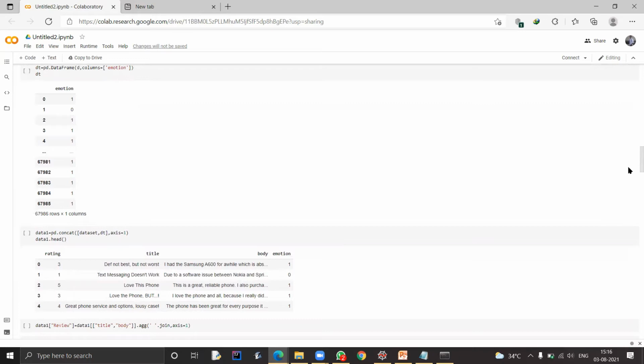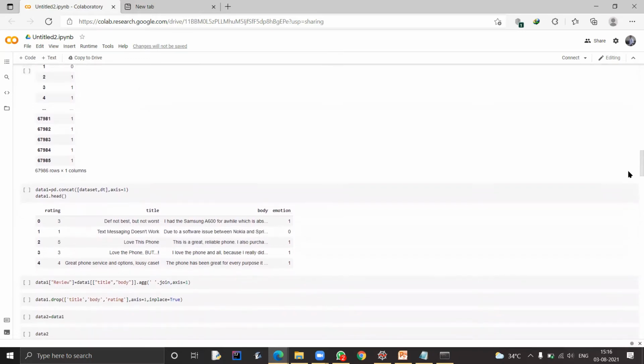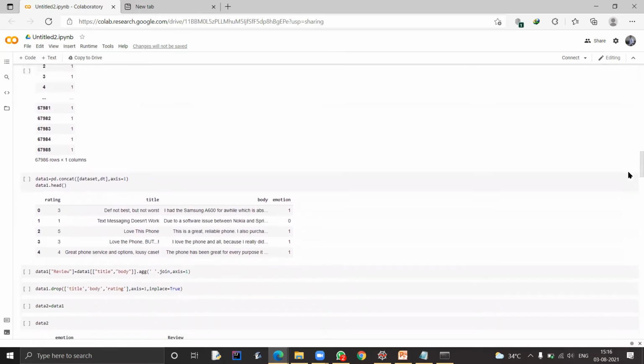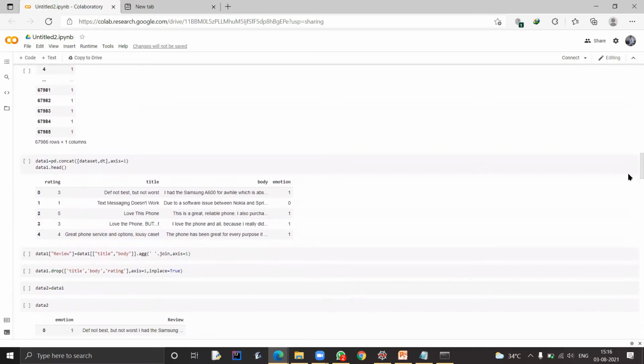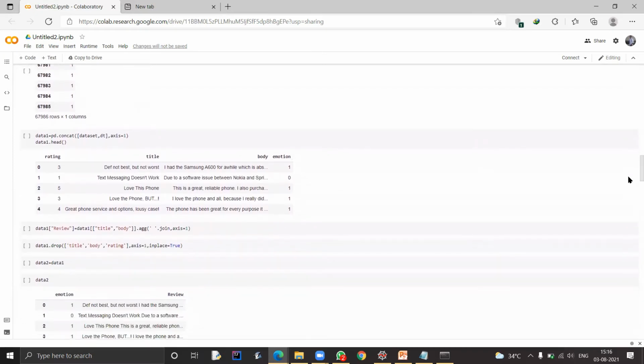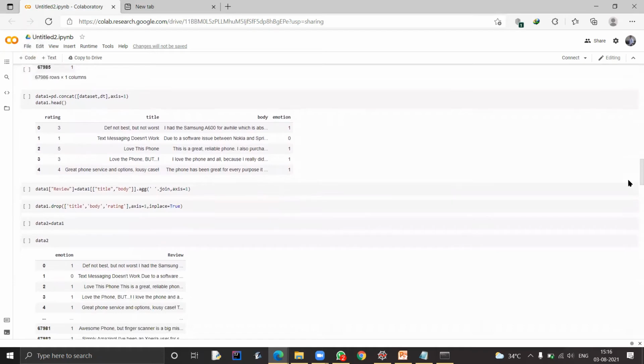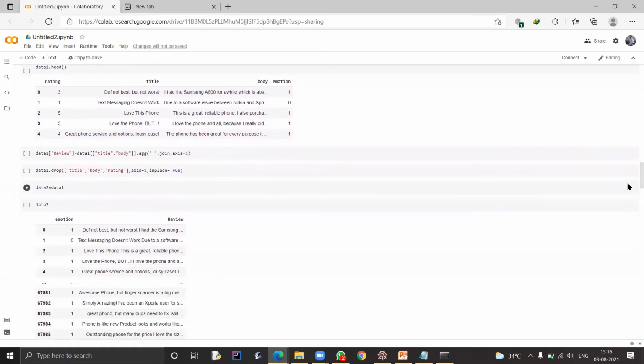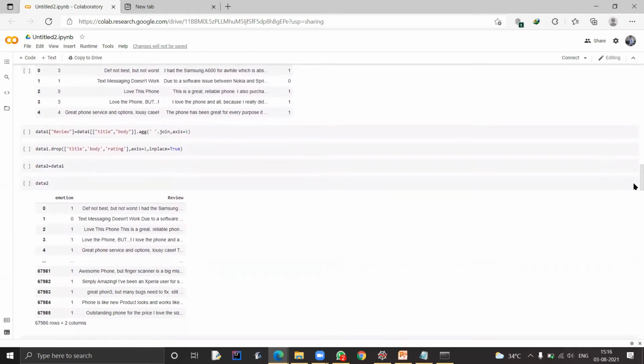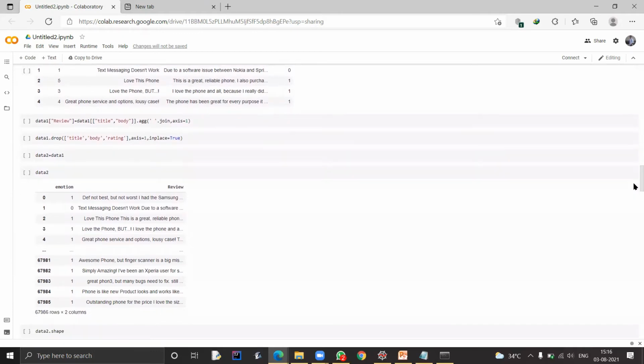Then we concatenate the emotion column with the rest of the columns of the data set. Now we merge title and body as one, considering the whole thing as a review. After merging, we remove the title and body columns and just have one column, review, which contains both the title and the body. So the two columns we'll use to train the model are emotion and review.